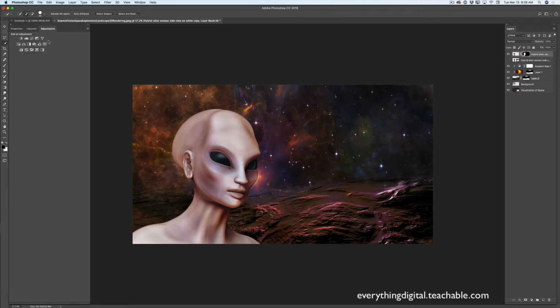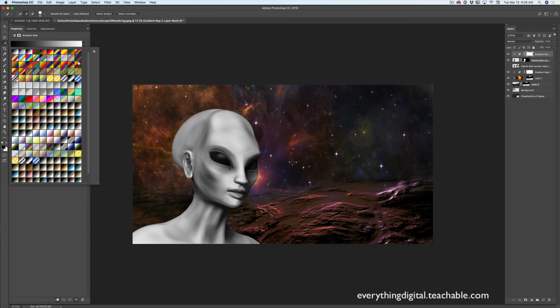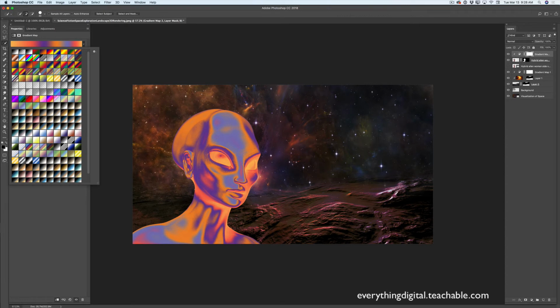I will click on adjustment. I will click on gradient map, and I will click on add clipping mask. So right now my gradient map adjustment will be applied only to the layer below it, so only to the alien layer.